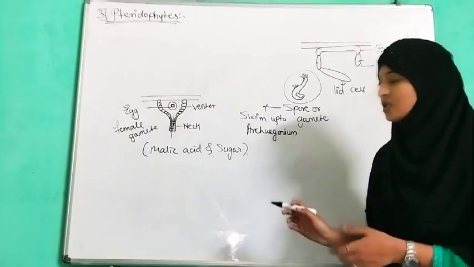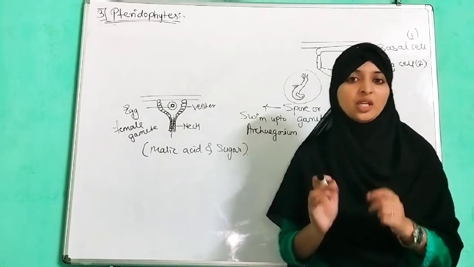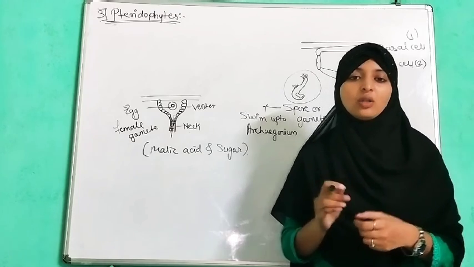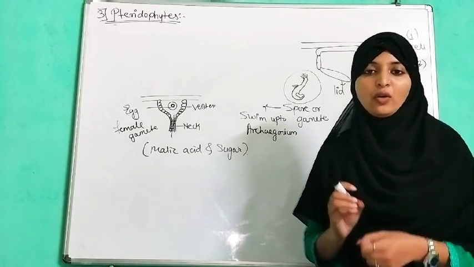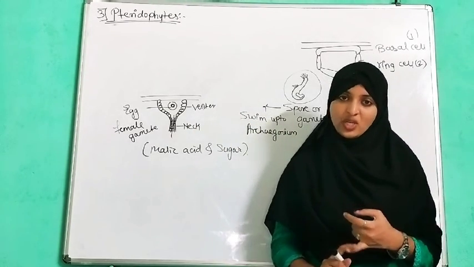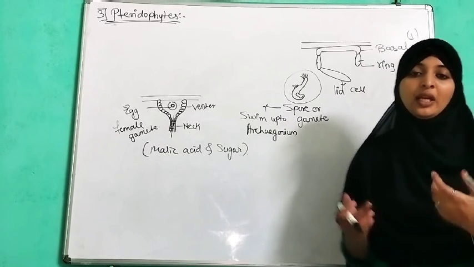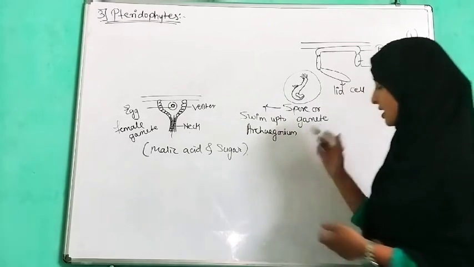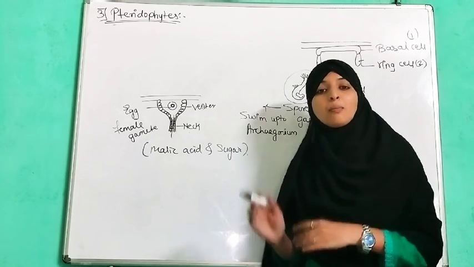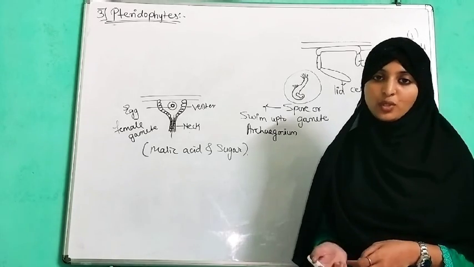As we discussed in bryophytes, the gametophytic stage is the main plant body and the sporophytic stage is partially parasitic, meaning it depends on its parent body for some period of time. But in pteridophytes, both the gametophytic stage and the sporophytic stage are independent. They produce their own food material and live a free-living life. As we have told, the prothallus or gametophytic stage contains male and female reproductive organs. It is green in color and performs photosynthesis.